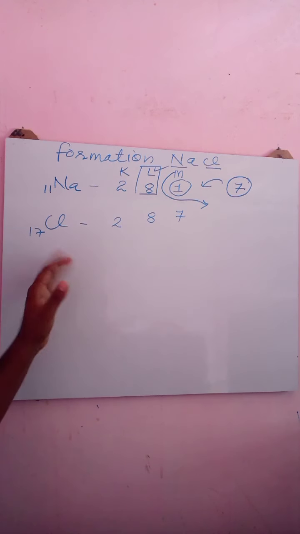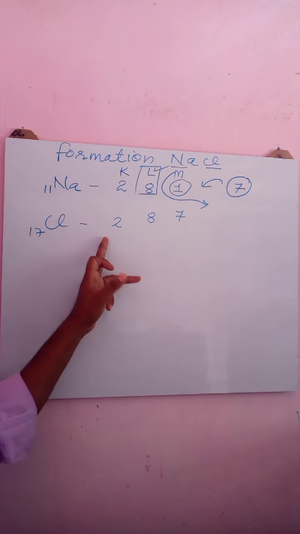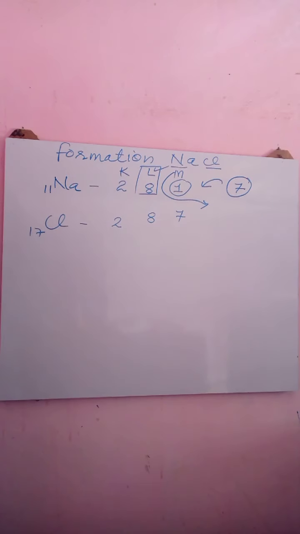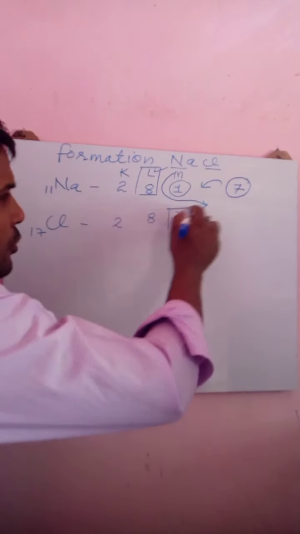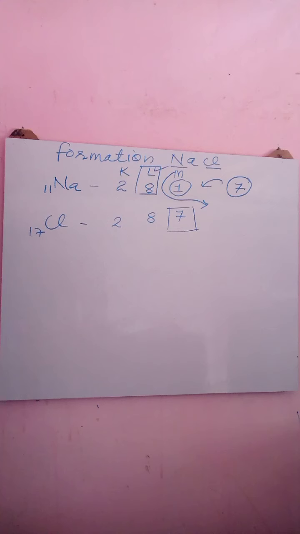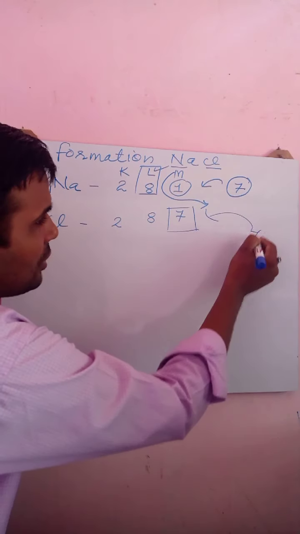If we talk about the chlorine atom, from the electronic configuration 2, 8, 7, it is clear that the outermost shell contains 7 electrons. How can the chlorine atom become stable? How can it achieve an octet? It can achieve an octet either by losing the 7 electrons or by gaining 1 electron.